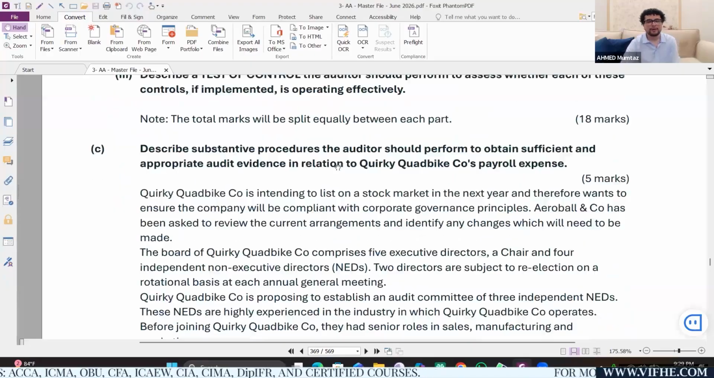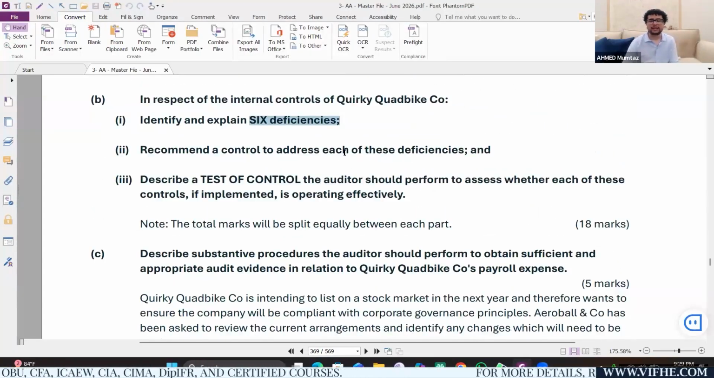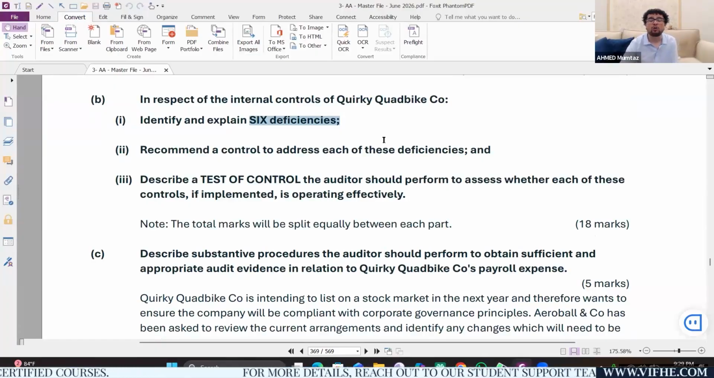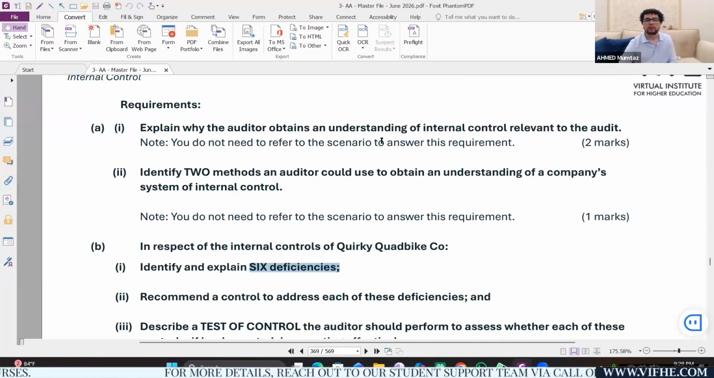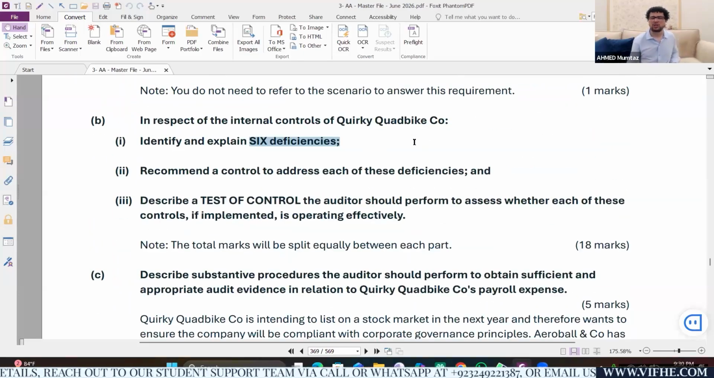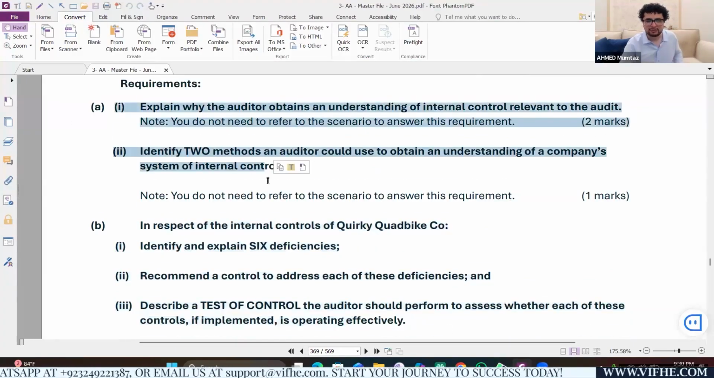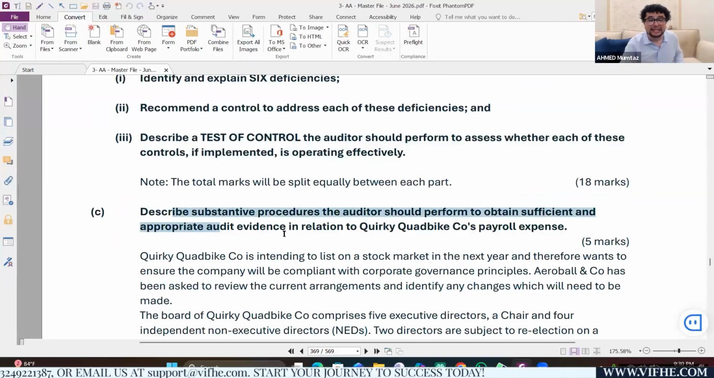So don't exceed. Before I actually go for the main event of today's lecture, which is part B, I want to make you realize how important and how comprehensive this question is. So the part A is about the straightforward bookish knowledge. The part B is about the main application based question, which is not that difficult. The part C is about substantive procedures from syllabus area D. So this is syllabus area C. This is also syllabus area C. Now this is syllabus area D.